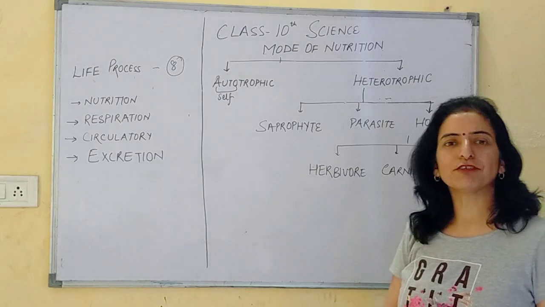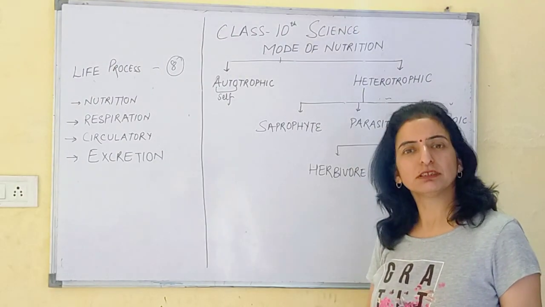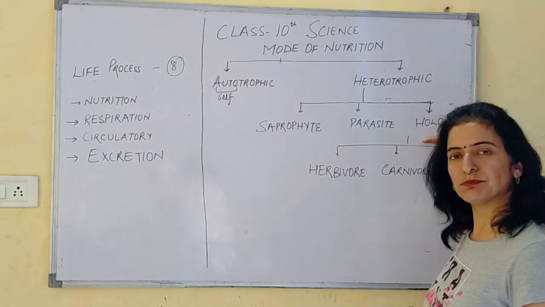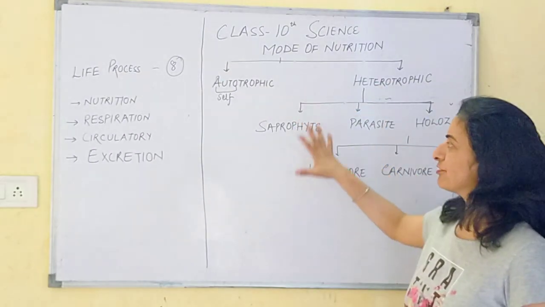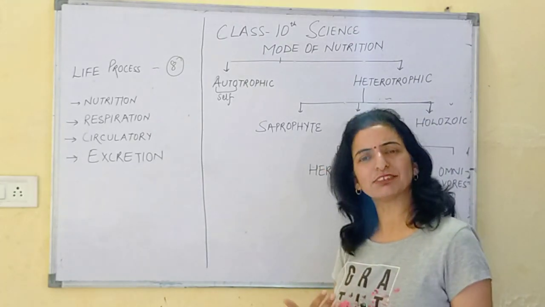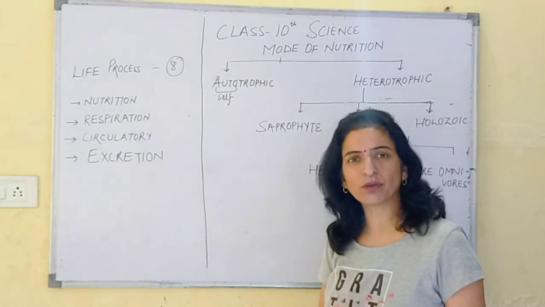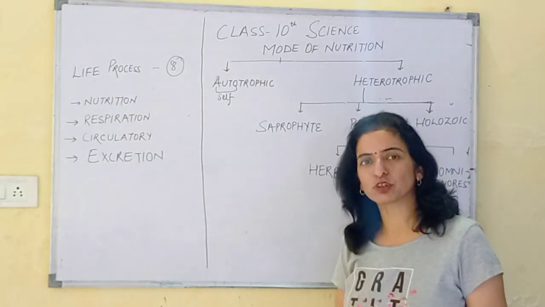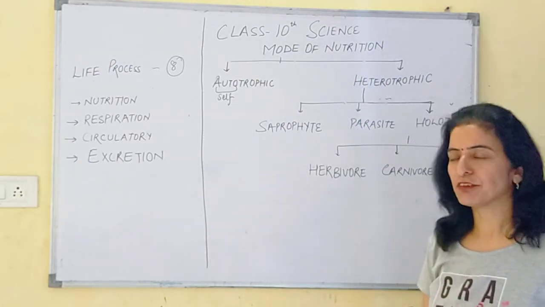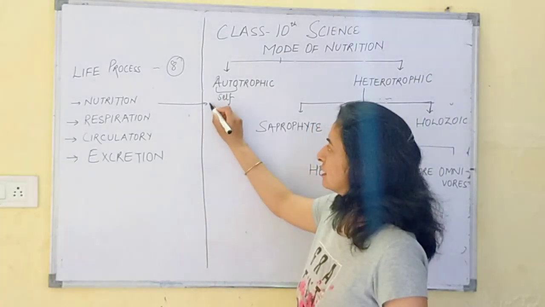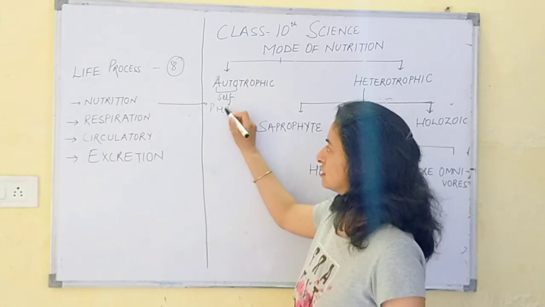The intake of food in the form of pieces is known as holozoic, for example, human beings. These are the different modes of nutrition, but we are here just to know the definitions only. Not much detail is required because we have to study in detail photosynthesis. So today we will first take nutrition in plants, that is photosynthesis.